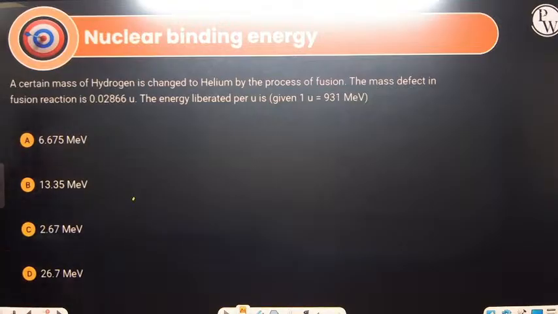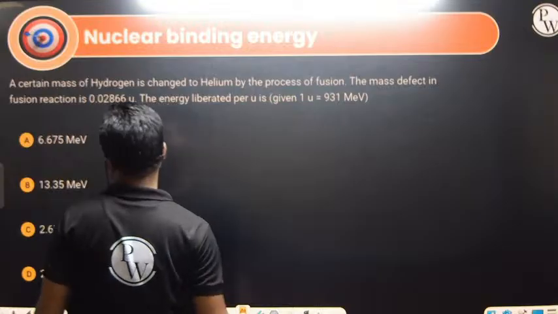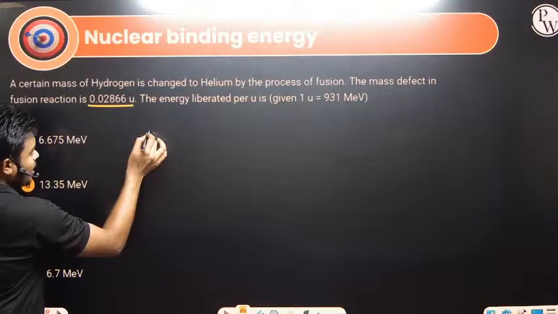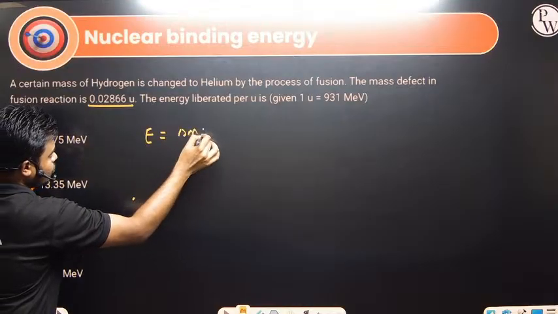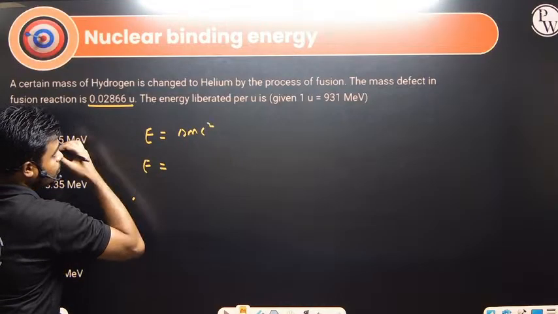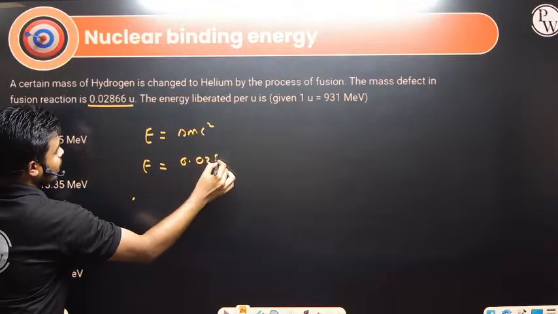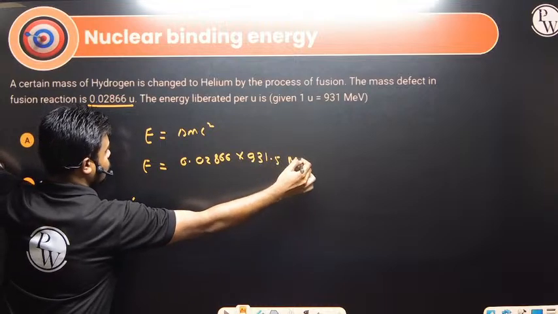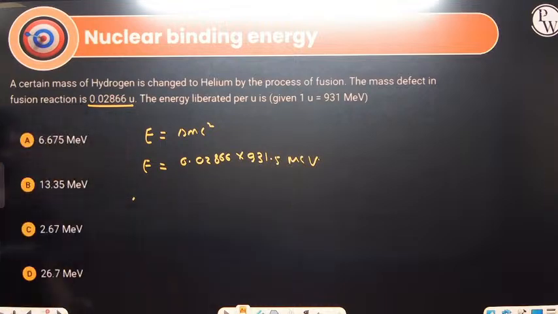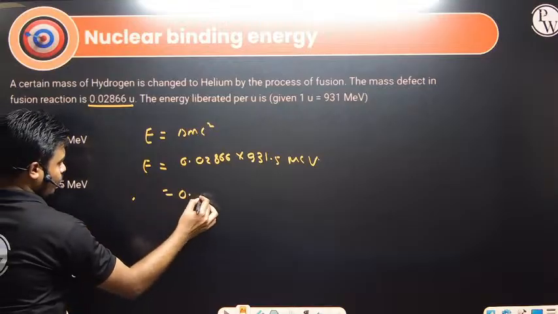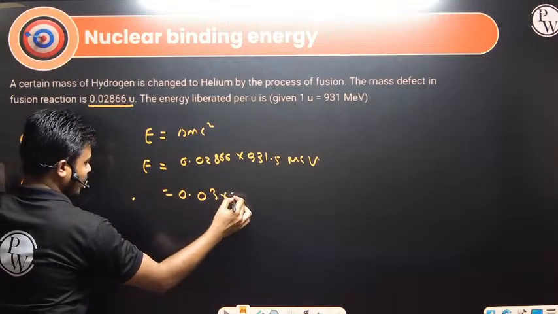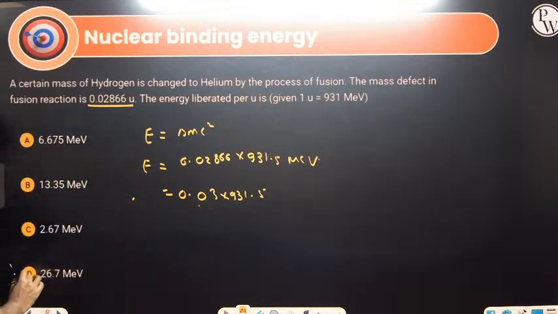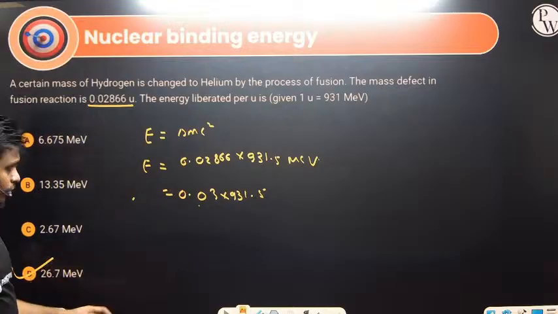A certain mass of hydrogen is changed to helium by the process of fusion. The mass defect in the fusion reaction is 0.02866. How much energy is liberated? E is equal to delta M into C square. Delta M value is 0.02866. If you convert, we have to multiply by 931.5 mega electron volt. Approximately, 0.03 multiplied by 931.5: 9 into 3 gives 27 point something, so we get 26.7 mega electron volt.